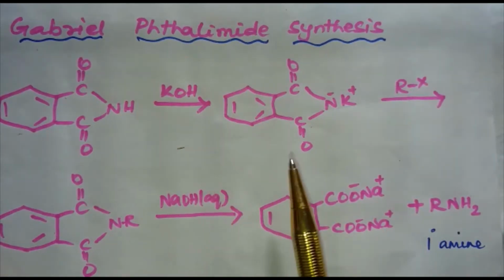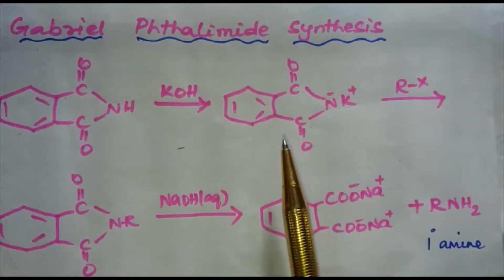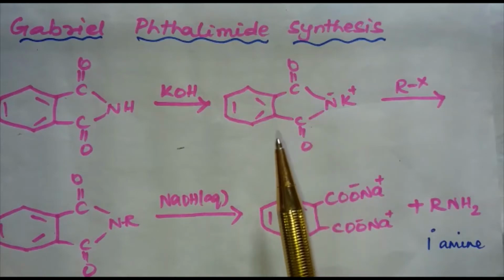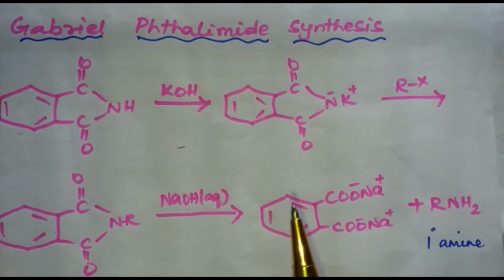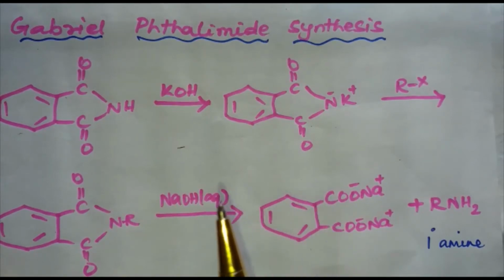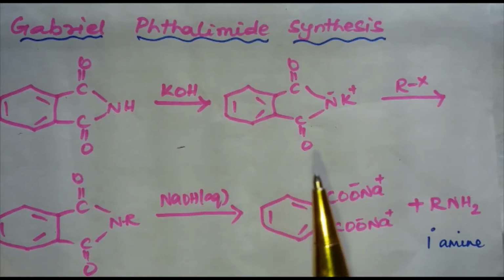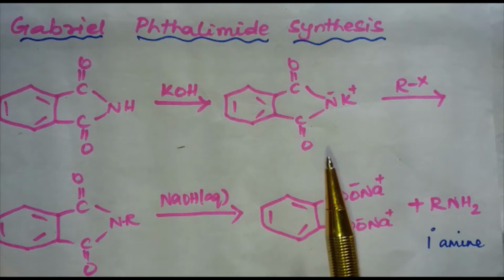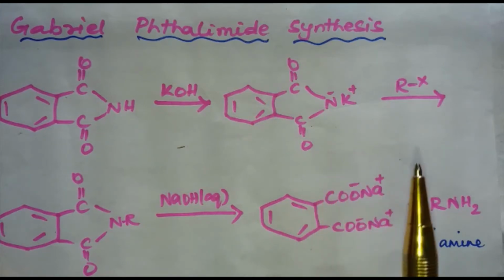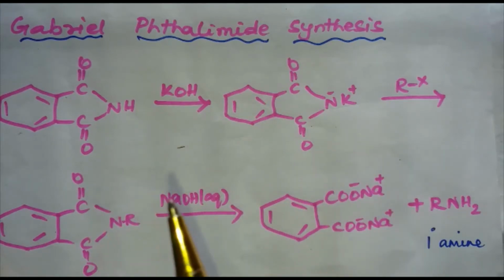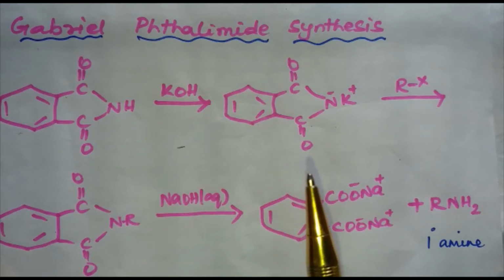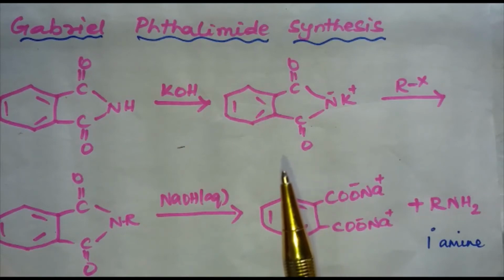Aromatic primary amines cannot be prepared by this method. What is the reason? This is because aryl halides do not undergo nucleophilic substitution with the anion formed by phthalimide. This is an important point.